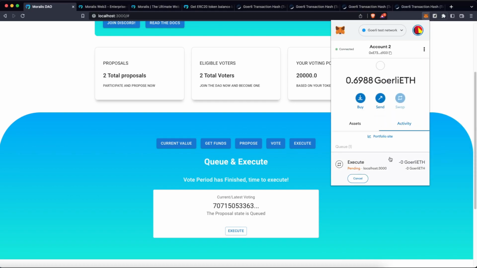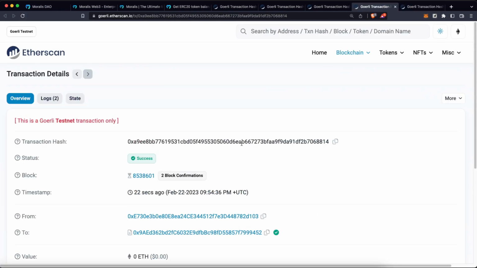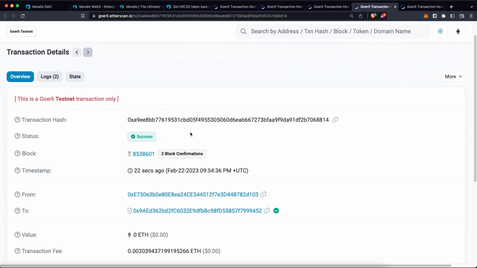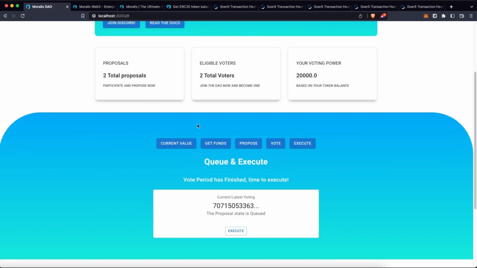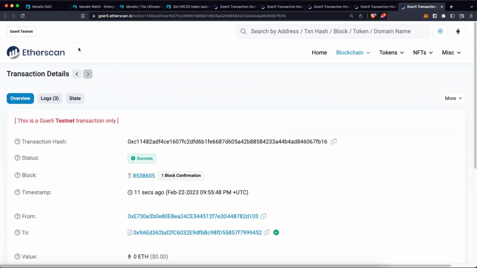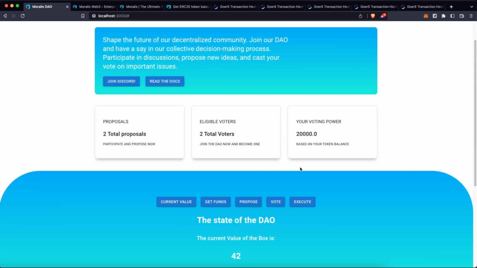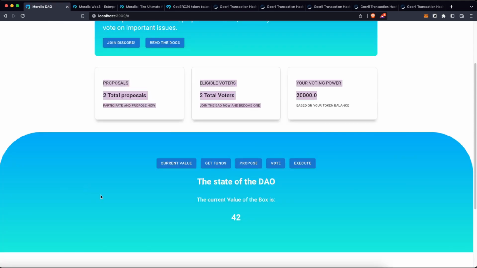Let's wait until this transaction also goes through. It seems it has also finished, but it's just indexing. The queue one was, of course, a success. And if we go to the current value, we just have to wait until this transaction finishes the actual execution of the proposal. So let's wait some time. Once the transaction has finished, let's return to the page, and if we click on current value, it should now tell us that the value is 42. So we did it. We went through the whole process of creating a proposal, voting, and executing the smart contract, and also getting live information out of the blockchain.